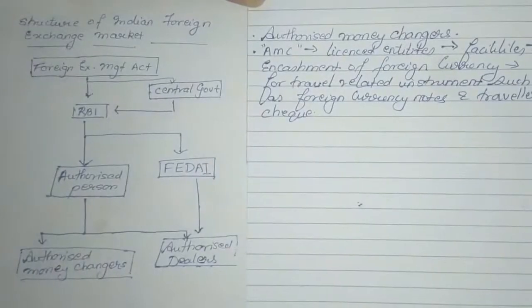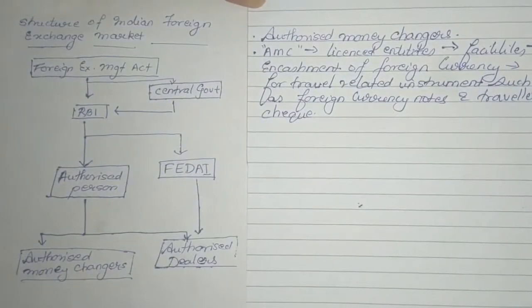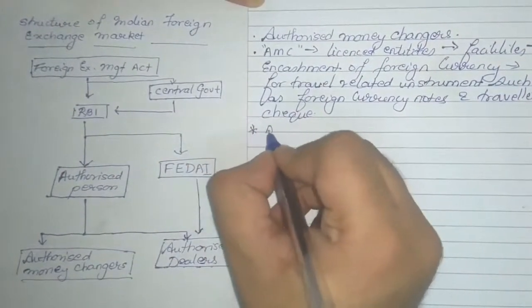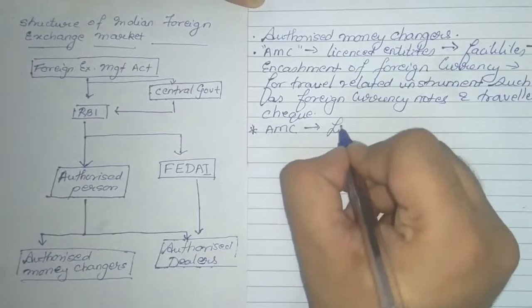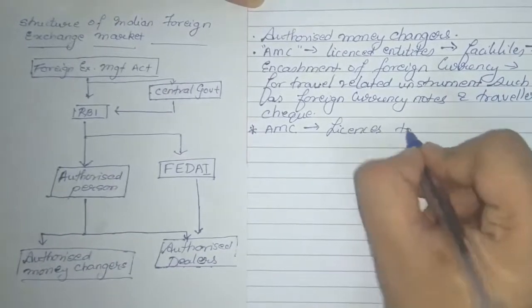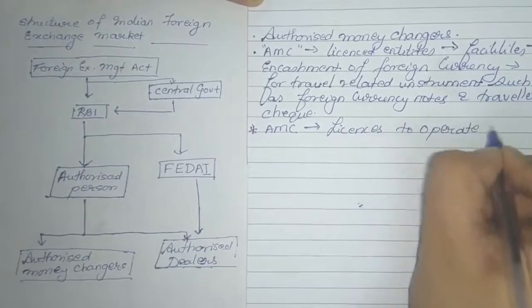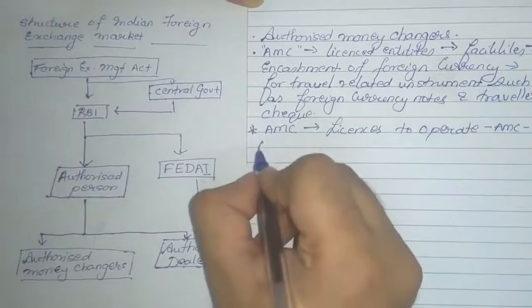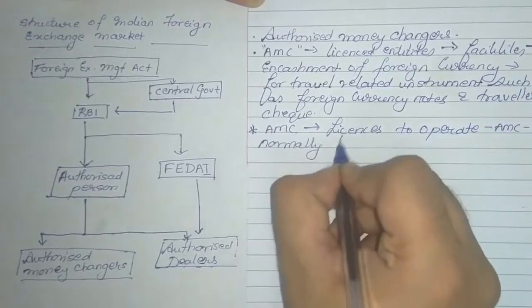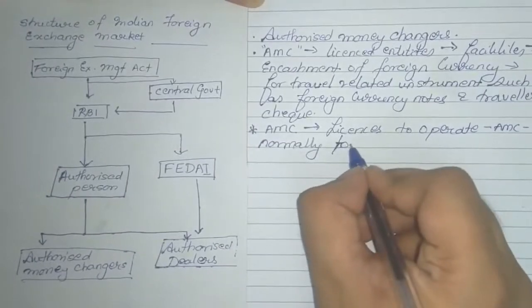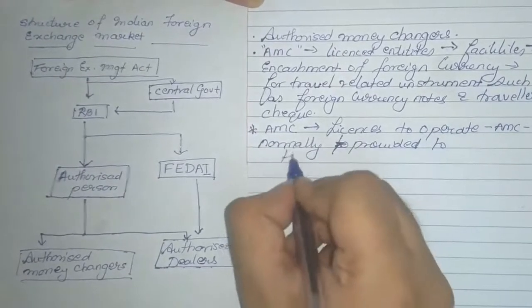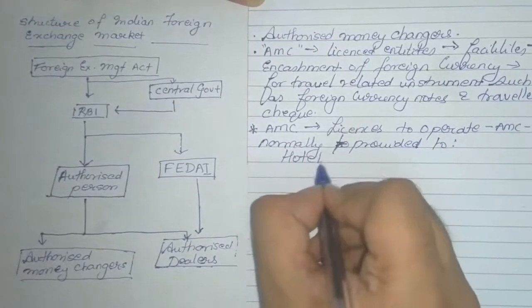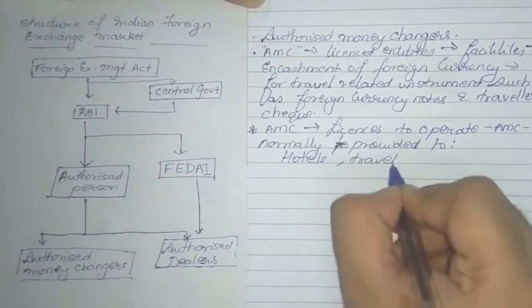Now, licenses to operate as money changers are mostly provided only to hotels and travel agencies. So we can note down that the license to operate as authorized money changers is normally provided to hotels, travel agencies, anything related to travel.